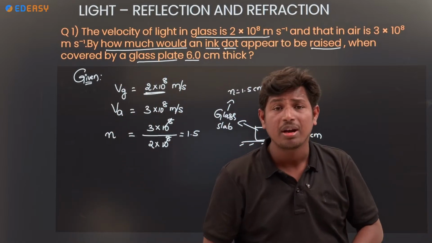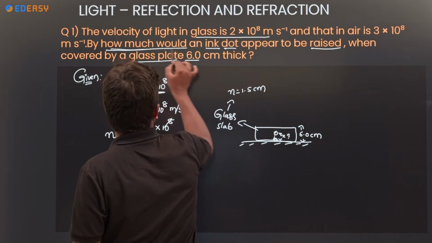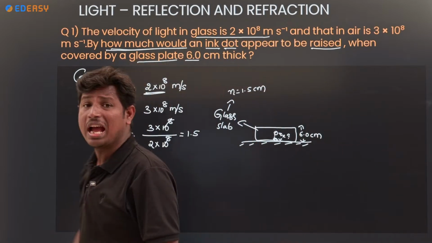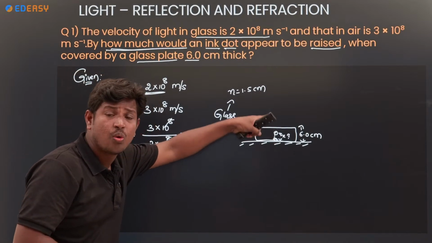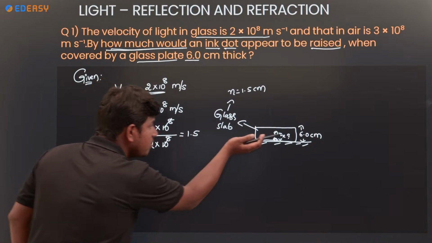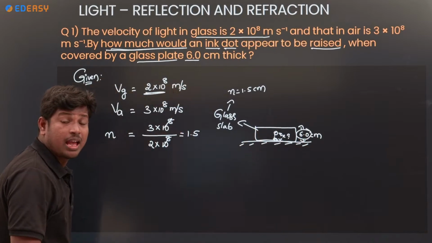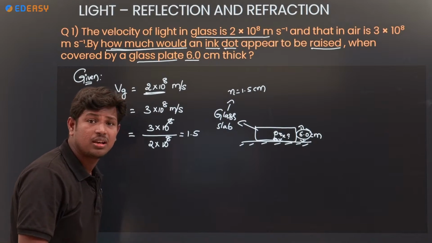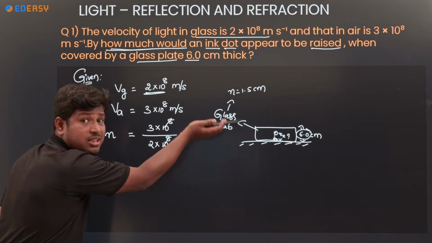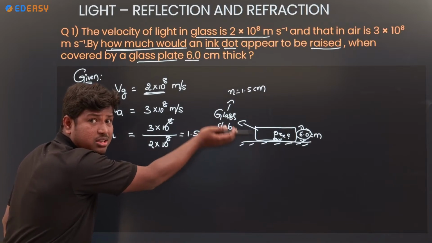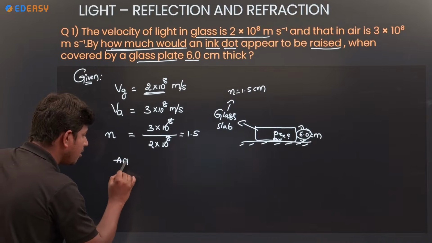But what do we require? We require how much the ink dot would appear raised. What is the apparent position? What is the actual position? The actual position is 6 centimeter. The apparent position, that we don't know now. So by using the glass slab, how much does it rise?